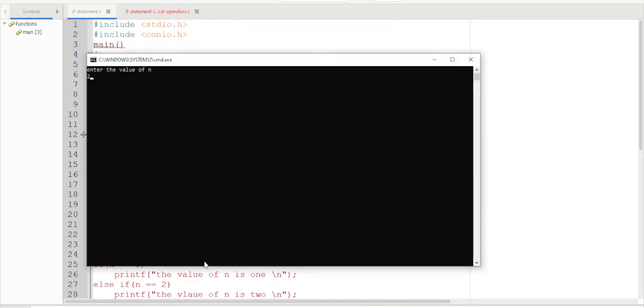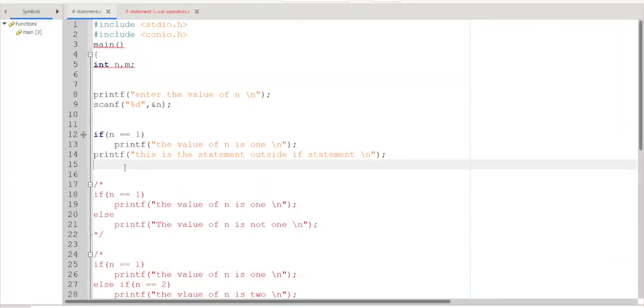Now I give the value of n as 2. What is printed? The statement outside the if statement is printed. That is the only statement that is printed. That means whenever the n value is 2, this condition becomes false. n equal to 1, because 2 is not equal to 1, 2 equal to 1 means it is false. Because it is false, this statement is not executed. Only this statement is executed. So that is the simple if statement.